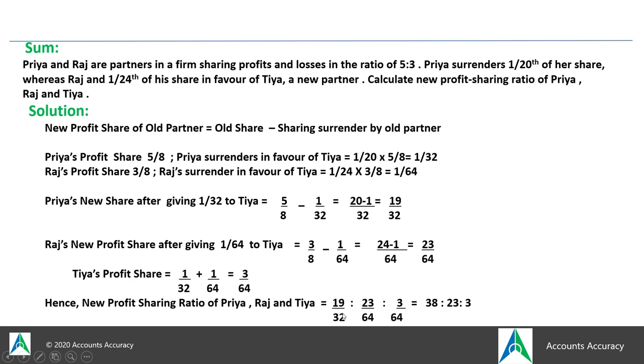Now the new ratio of all the three partners will be compared after making the denominators equal. Here the denominator is 32, so you need to make it 64 by multiplying with 2. 32 into 2 is 64 and 19 into 2 will come 38. So 38 is to 23 is to 3 is the new share of the three partners Priya, Raj and Tia. So this is all for today. In my next video I would explain how to calculate the sacrificing ratio.